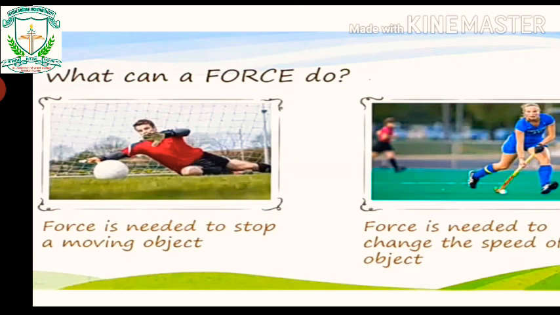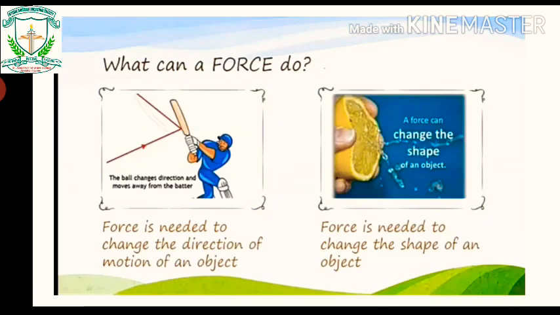Now, we came to know two things. The first one is force can stop a moving object. The second one is a force can change the speed of an object. Let us look into this scene. A batsman is trying to hit a cricket ball. What the batsman is trying to do is change the direction of the motion of the ball.